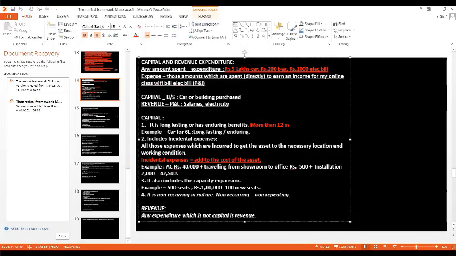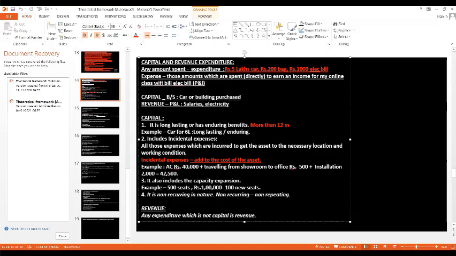Now, starting with capital expenditure, what are all the features of capital expenditure? Point number one, it is long lasting or has enduring benefits. It is long lasting or has enduring benefits.